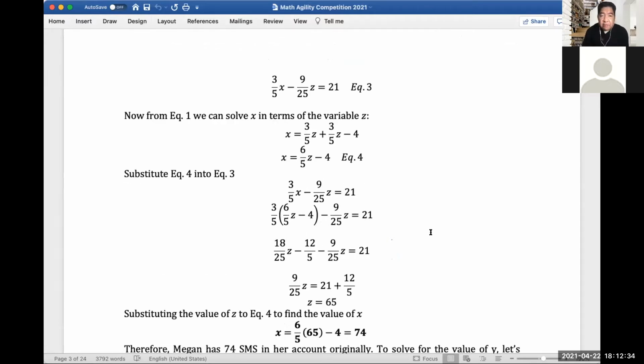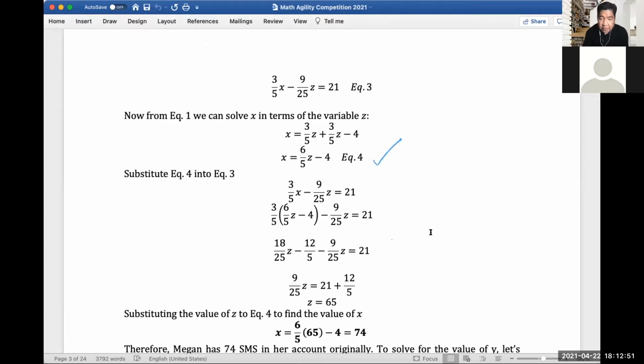Now from equation 1, we can solve X in terms of the variable Z. So in equation 4, X equals 6/5 of Z minus 4, right?